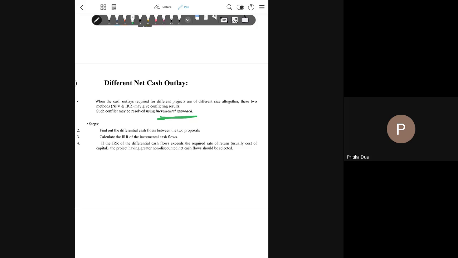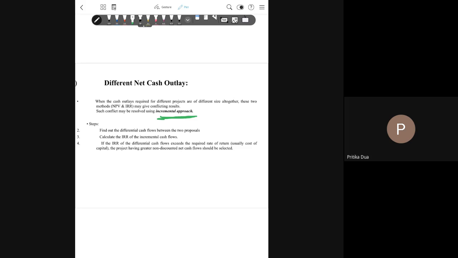We were using the incremental approach when we were solving questions on replacement situations. That is where you had to replace an existing project with a new one. So there we were seeing what is the additional cash outflow, the incremental cash outflow basically, and the incremental cash flows over the existing project.